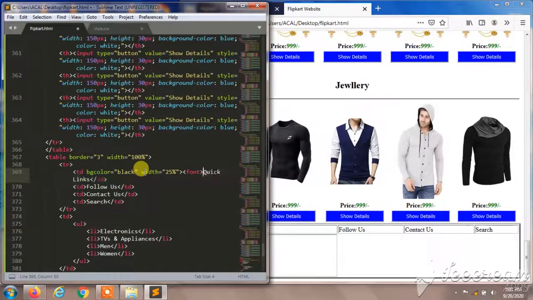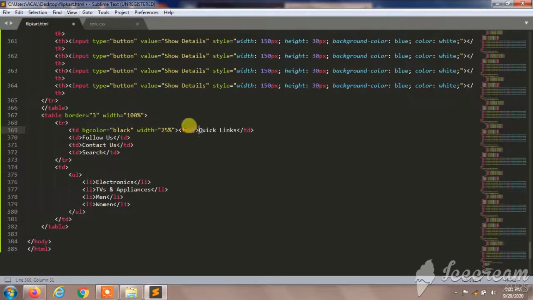So I'll give the font color. The font color will be white, so it's visible and appears good. So I'll give color will be white, and I'm going to give it for all here. We give proper information here, so I'm going to add this here. I'll remove this,